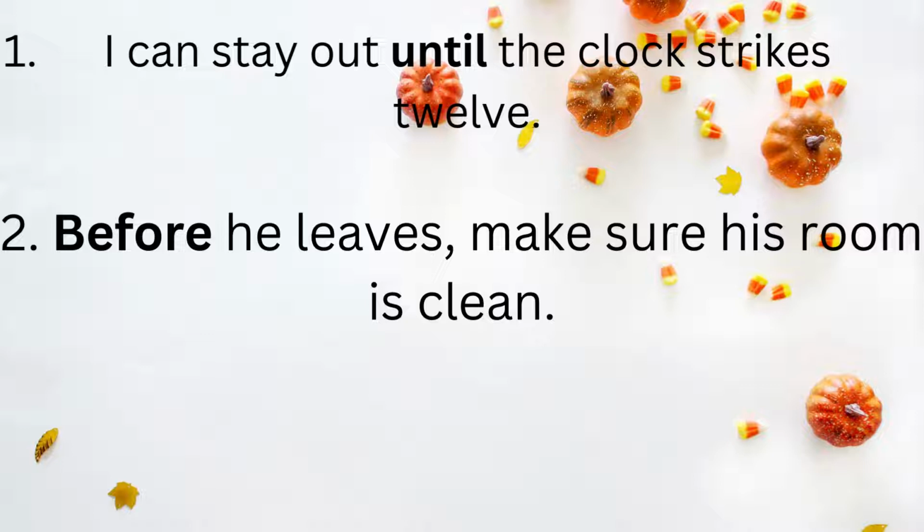Now look at the second example. Before he leaves, make sure his room is clean. In this second part, make sure his room is clean is completely an independent clause. Before he leaves cannot give its meaning alone, so before is a conjunction used between the dependent and independent clause.